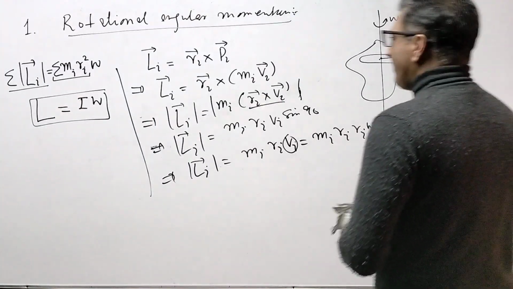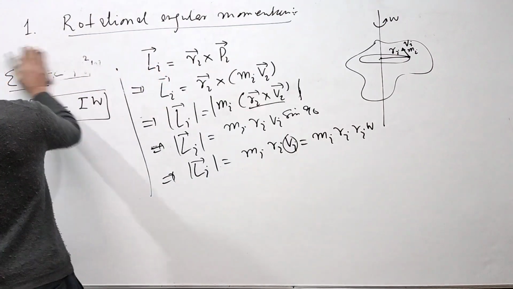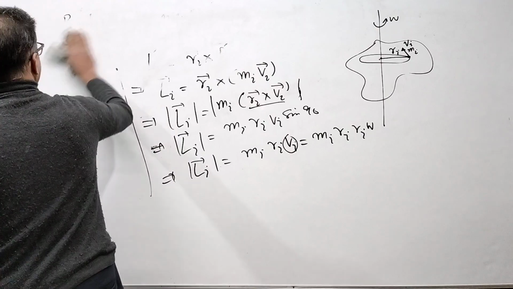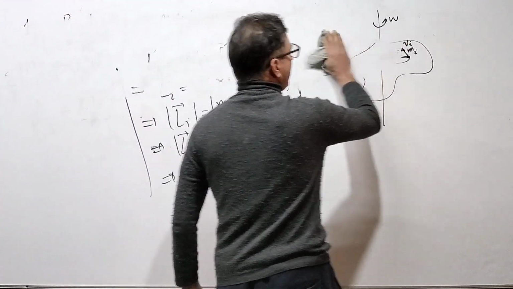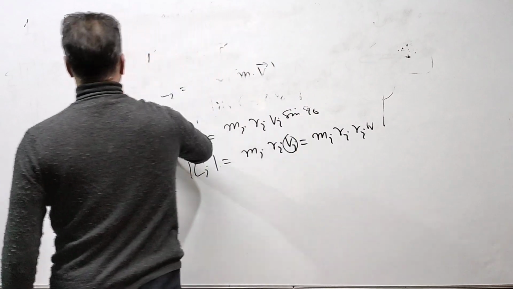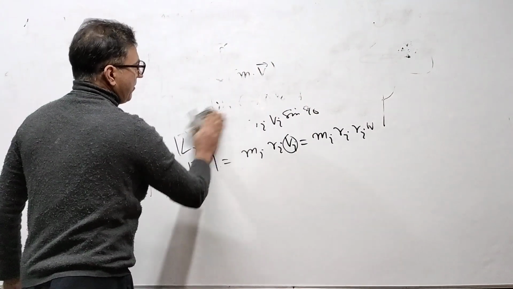Now let me do some examples on this. We want to do some examples so that we understand what we mean by rotational angular momentum.